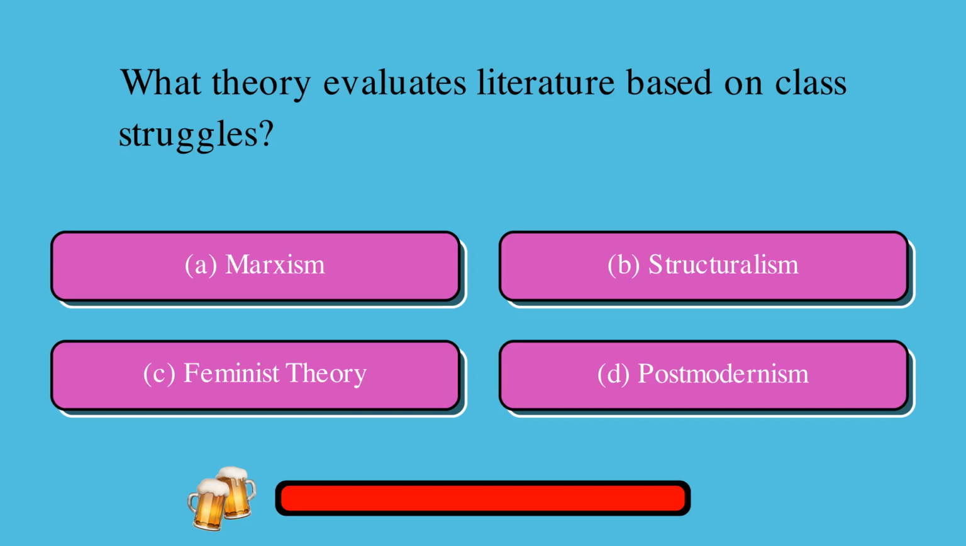What theory evaluates literature based on class struggles? A. Marxism, or B. Structuralism, or C. Feminist theory, or D. Postmodernism? The correct answer is A. Marxism.